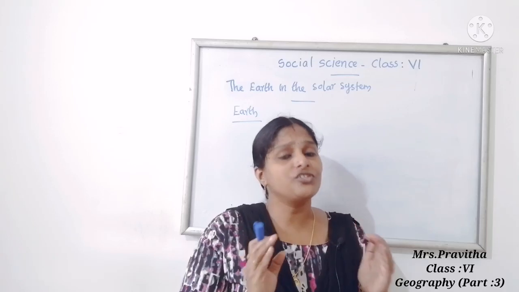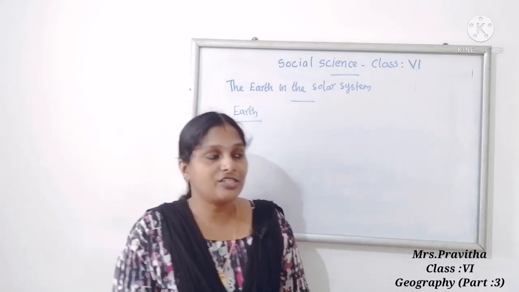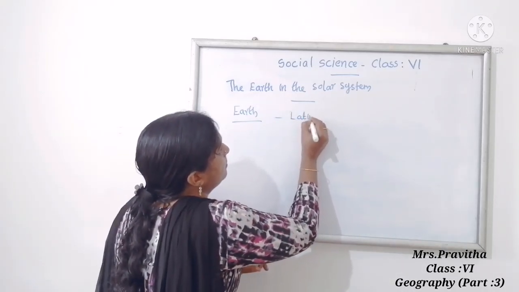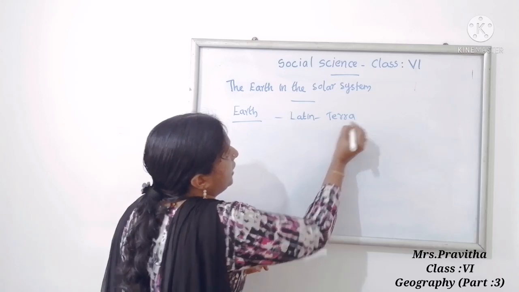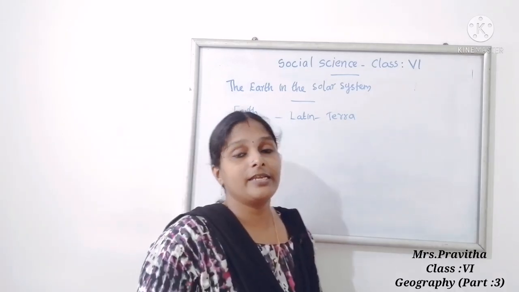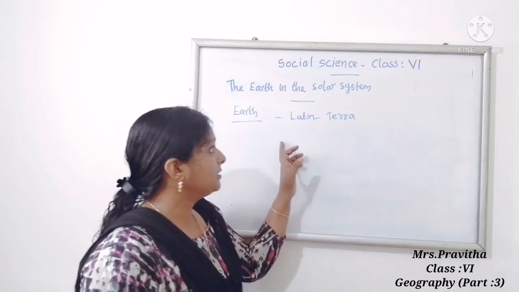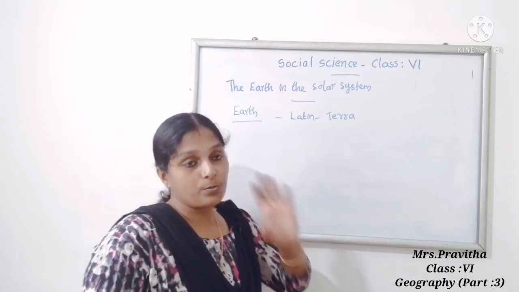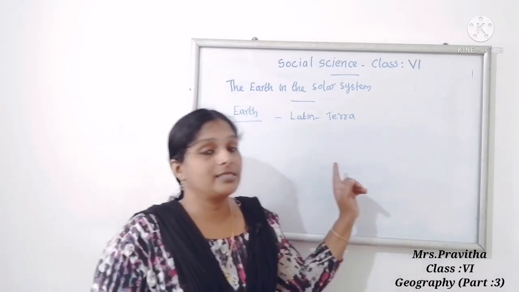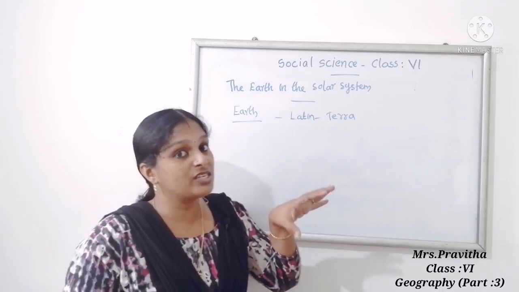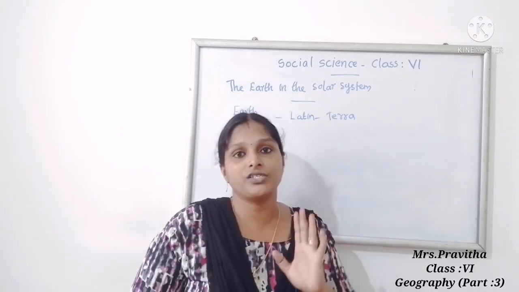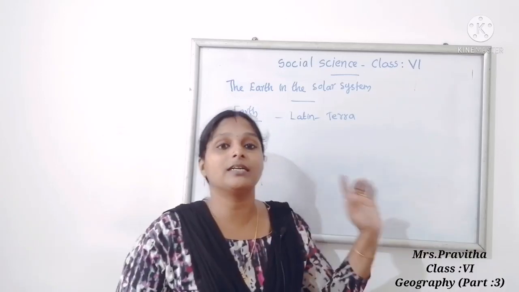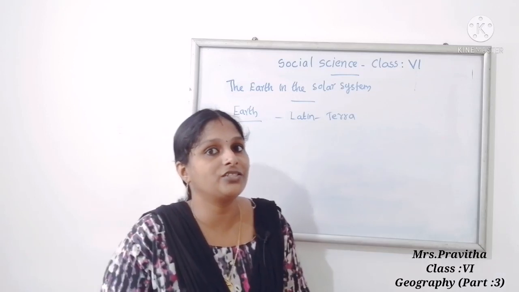What is the Latin name of Earth? Terra. Ma'am told you planets are mainly divided into two. Earth is a small, rocky and terrestrial planet. Among the four terrestrial planets ma'am told you, Earth is the largest planet. Is it clear, children?